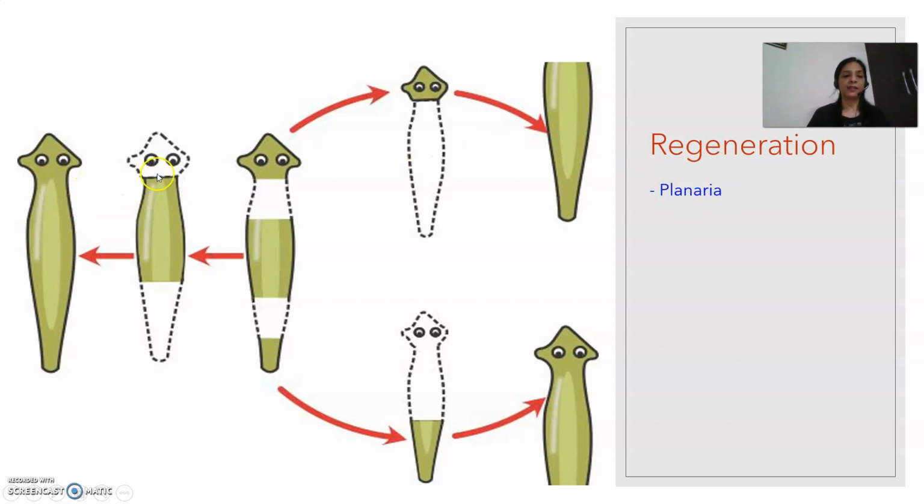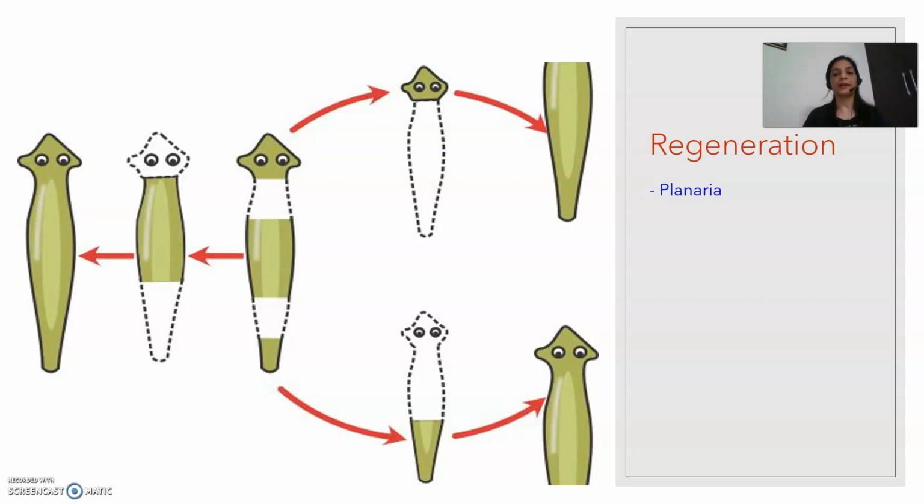Planaria, when it breaks down into pieces, each piece can give rise to new planaria. But you have to remember that in fragmentation, the spirogyra, when it gets mature, it divides itself voluntarily, on its own.